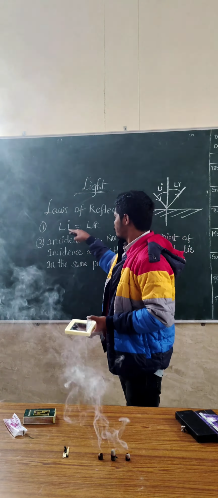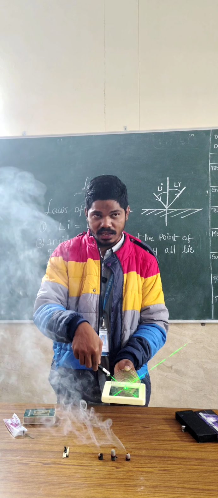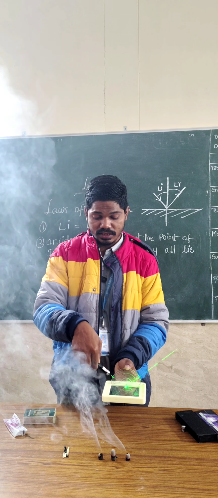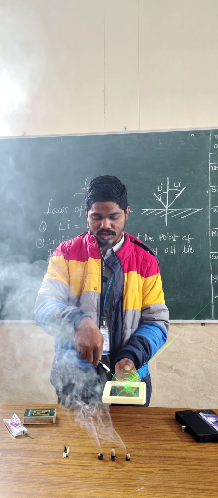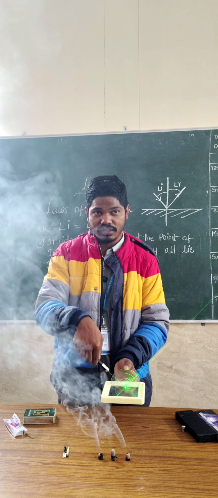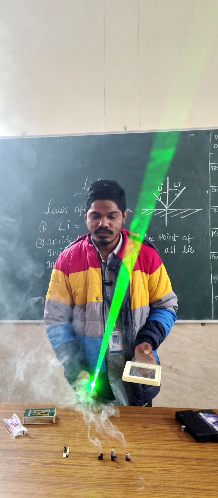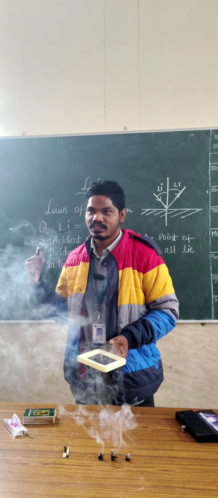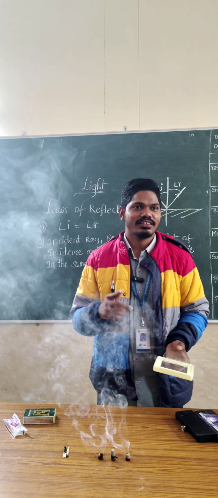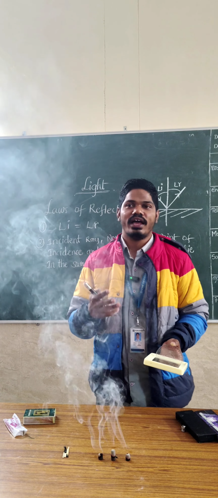Once again, just observe. If angle I is equal to 30 degrees, what about angle R? 30 degrees. If angle I is equal to 50 degrees, what about angle R? 50 degrees. So this light ray follows the first law. What is the first law? Angle I is equal to angle R.